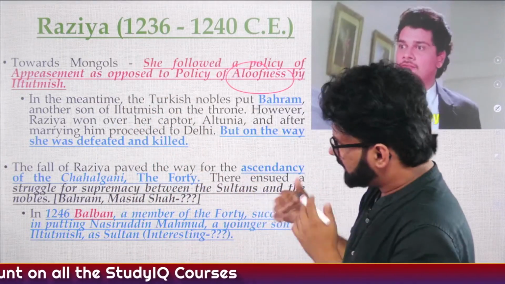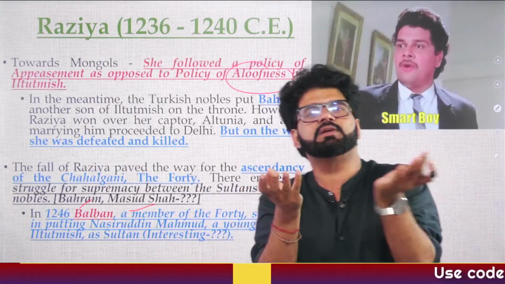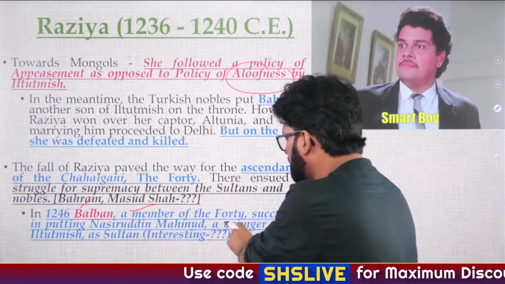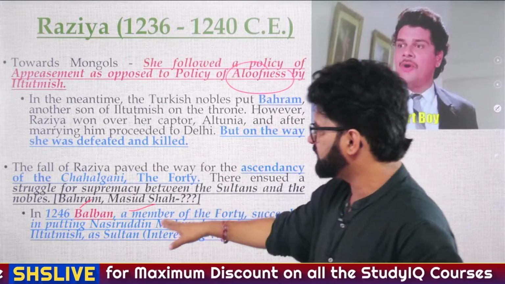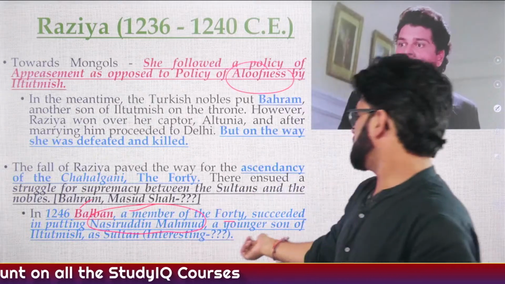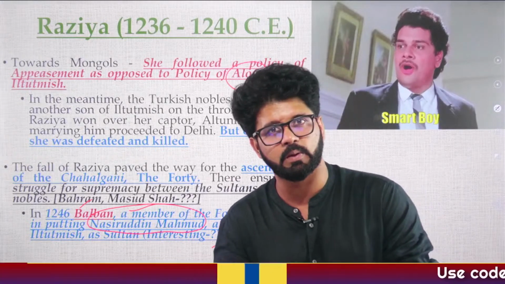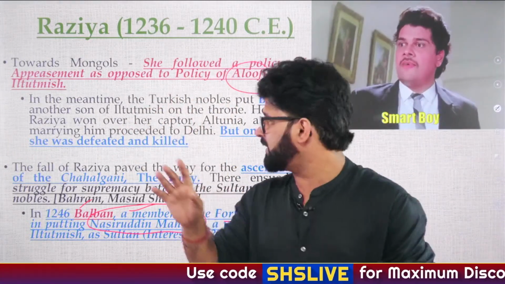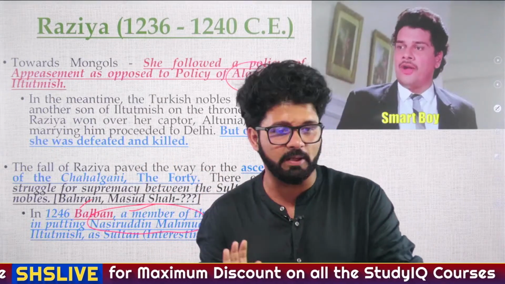In between, it is assumed that Bahram and Masud Shah, who were sons of Iltutmish, ruled for some period. And in 1246, Balban, a member of the corps of 40, Turkan-i Chihilgani, remember these names, succeeded in putting Nasiruddin Mahmud, a younger son of Iltutmish, as Sultan. Why is it interesting? Because he is the second Nasiruddin Mahmud. For the first Nasiruddin Mahmud, a tomb has already been made at Sultan Garhi, and that's why Iltutmish is known as the father of tomb building in India. These facts you have to keep in mind.